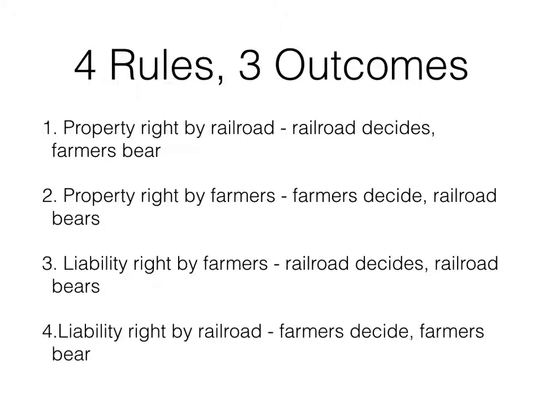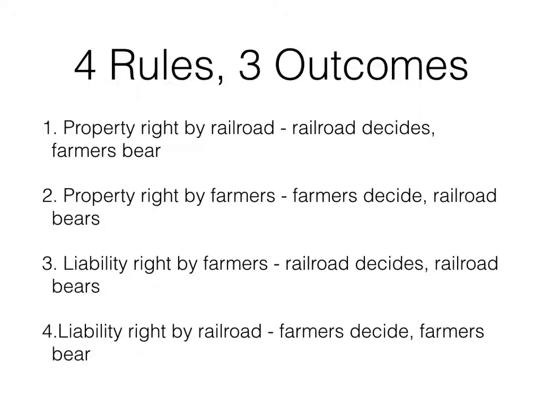The other one is a liability right by the railroad. In this case here, the farmers can decide what they want to do, but they have to pay any damage to the railroad. So we have a property right by the railroad. The railroad can decide what it wants to do, and the farmers have to bear the costs. A property right by the farmers: the farmers decide what they want to do, but the railroad bears the cost. A liability rule by the farmers: the railroad can go through, but the railroad has to bear the cost of its actions. Or a liability right by the railroad: the farmers decide what they want to do, but they have to compensate the railroad for any damage to the railroad.